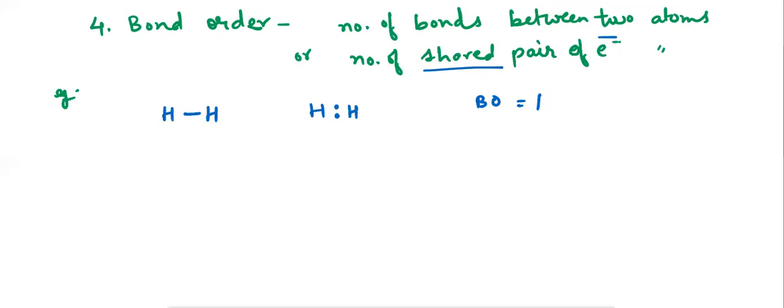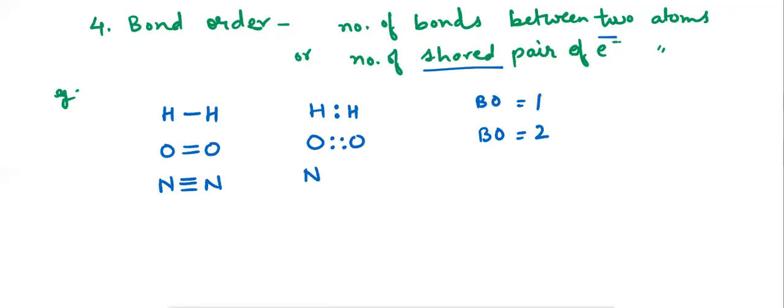Similarly, in case of oxygen molecule, there are two bonds between oxygen and oxygen, and also there are two shared pairs of electrons between two oxygen atoms. So bond order in this case is 2. Similarly, in case of nitrogen molecule, there are three bonds present between two nitrogen atoms and three shared pairs of electrons present between two nitrogen atoms. So bond order in this case is equal to 3.